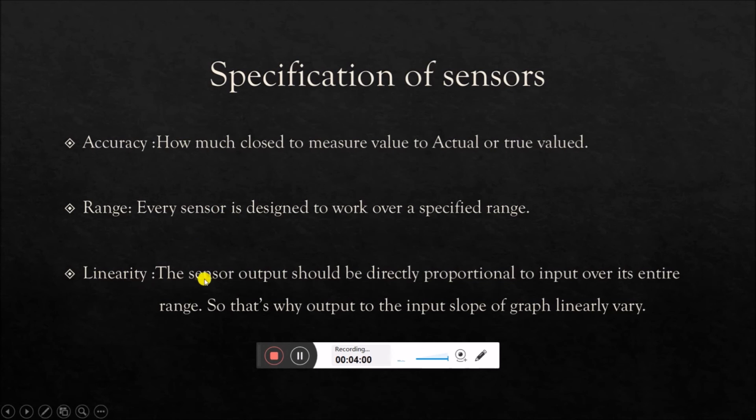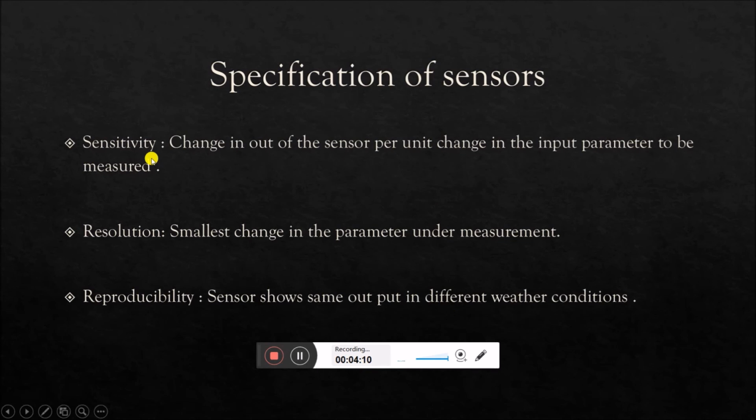Next one, linearity. The sensor output should be directly proportional to the input over the entire range. So that's why the slope of the output graph varies linearly. Next one is the sensitivity. The change in output of a sensor per unit change in the input parameter to be measured is known as sensitivity. Resolution. The smallest change in the parameter under measurement is known as resolution.